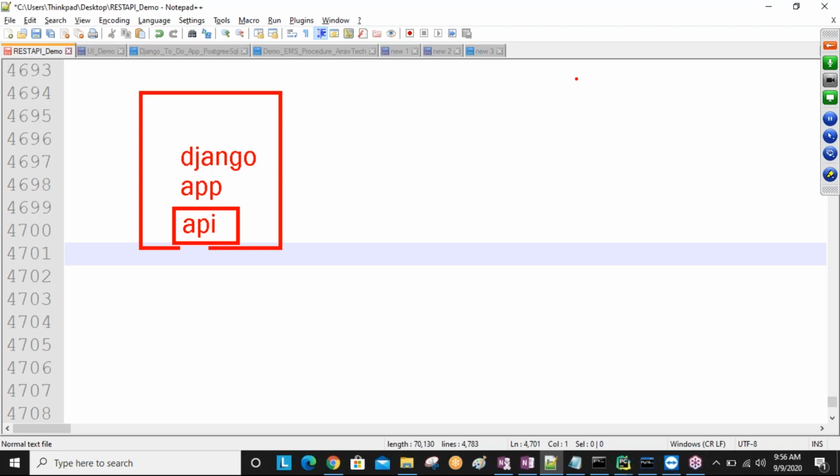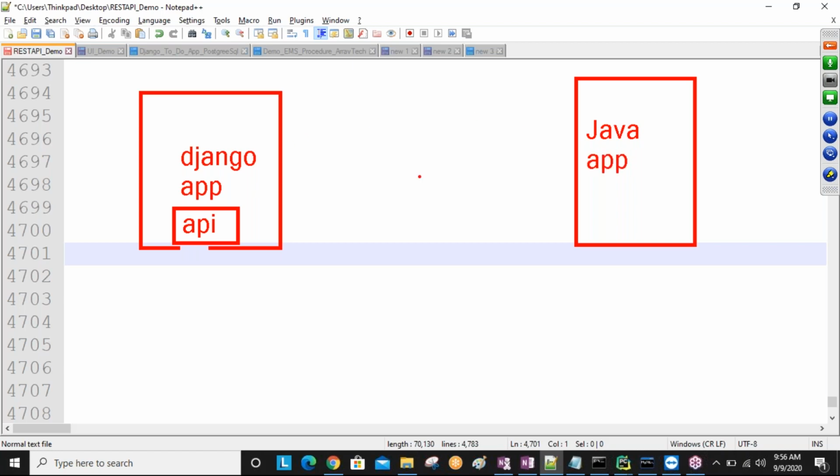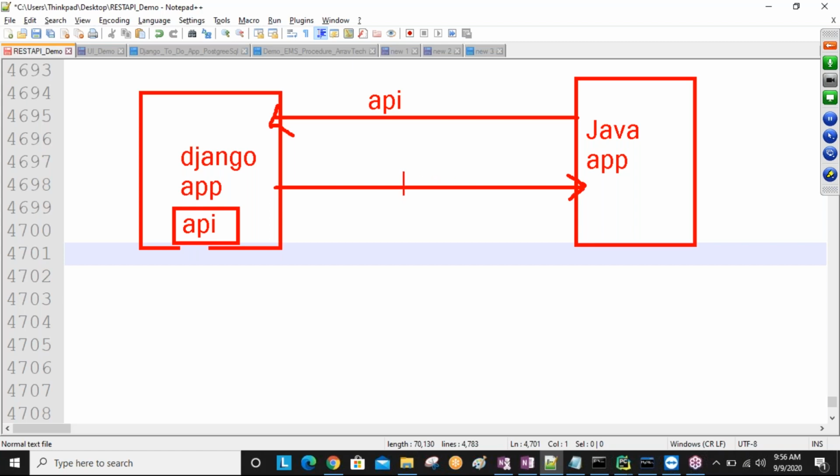Now here I have one application which is a Java application, for example, Java app. The Java application is sending the request to communicate with Django. How is it sending the request? By using the API. So the Java application is communicating with the Django application, and they are also getting the response back. You getting this one? The response they are getting, sir, and the API request they are sending.